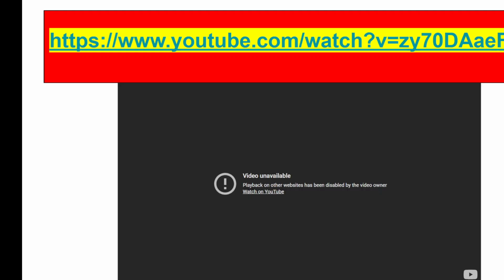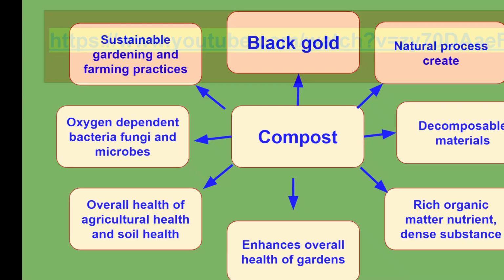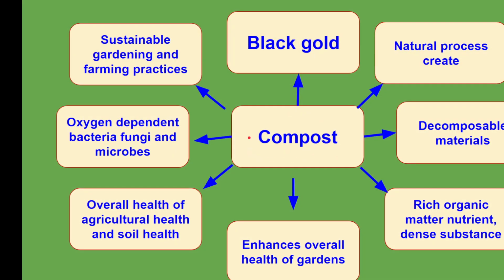And then, what is compost? It is referred as a black gold, karuppu thangam. How has this compost been generated? Through natural processes. All the natural processes create this compost, especially the one which we refer to as decomposition. So all the materials that are capable of undergoing a proper decomposition can be utilized here.